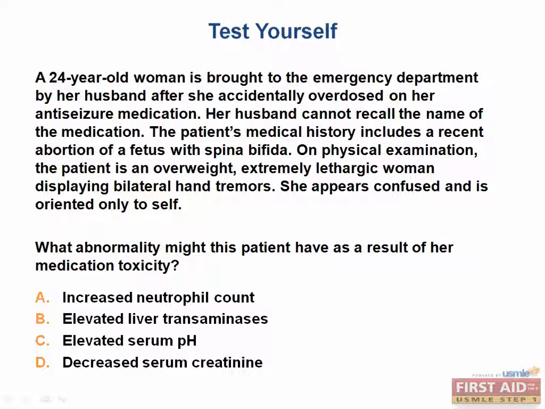This can definitely be a tough one. The correct answer here is elevated liver transaminases. Let's see how we get to this. The first thing that you need to figure out is the medication that the patient has overdosed on. You know that it is an anti-seizure medication, and the first clue is that she has a medical history of a fetus with spina bifida. There's something that connects anti-seizure medication and a fetus with spina bifida.